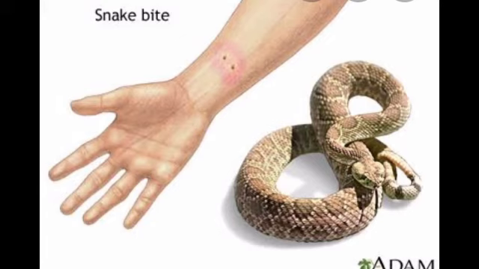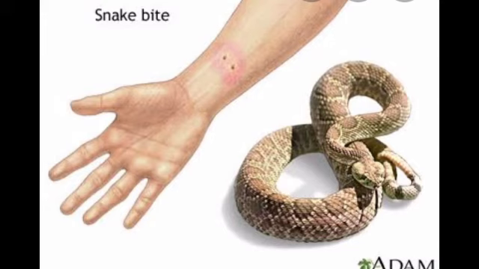A bite by a poisonous snake is fatal. It is very dangerous to be bitten by a poisonous snake. One may lose their life also. But a bite by a non-poisonous snake can also cause psychological shock resulting in death. We don't know which snake is poisonous or non-poisonous. If a non-poisonous snake bites us, a person also gets psychological shock, and because of that psychological shock it can result in death also.